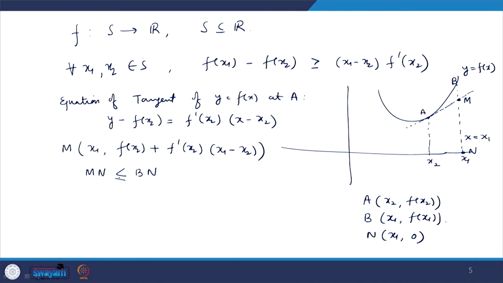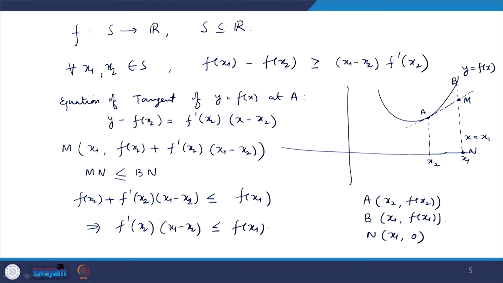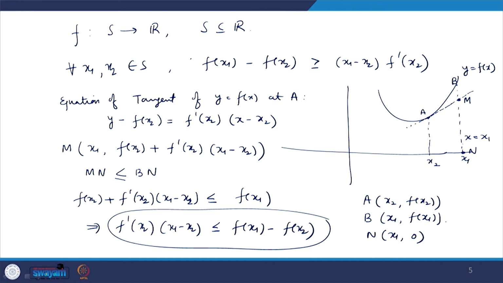MN means the y coordinate of the M point, this height. So, the y coordinate of this point is f(x2) plus f dash (x2) times (x1 minus x2), which is less than or equal to BN. BN means the y coordinate of the B point. The y coordinate of B is f(x1). So, this implies f dash (x2) times (x1 minus x2) is less than or equal to f(x1) minus f(x2). That means the same inequality which we are having here.